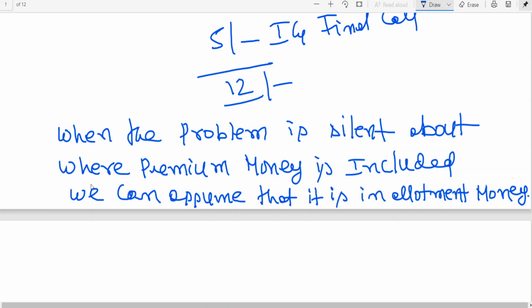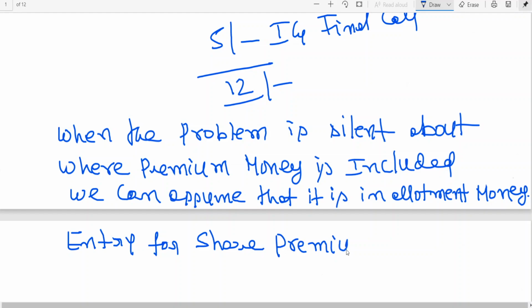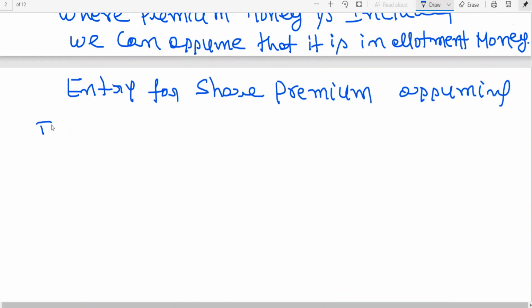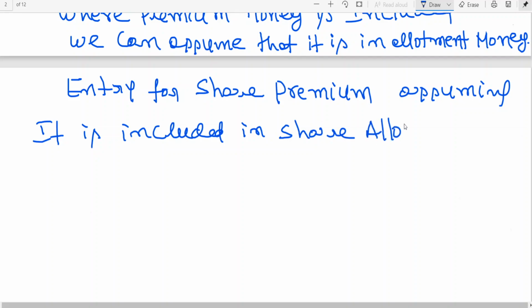So I am giving the entry now. Entry for share premium, assuming it is included in share allotment. That means allotment money is including security premium.